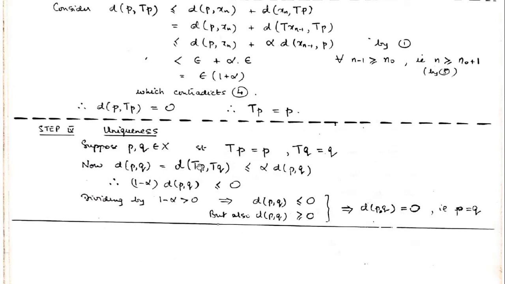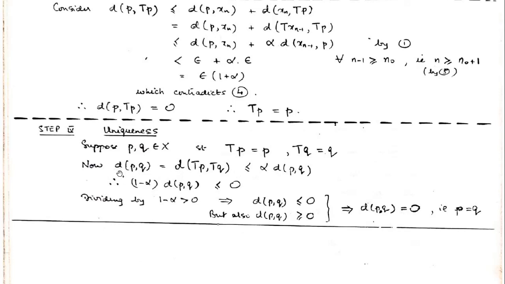Just apply the contraction mapping condition. The distance between TP and TQ, these being two points, will be less than or equal to alpha times the distance between P and Q. That's coming from the contraction mapping. But TP is P only and TQ is Q only. So this distance is nothing but the distance between P and Q, with the two points replaced by P and Q.